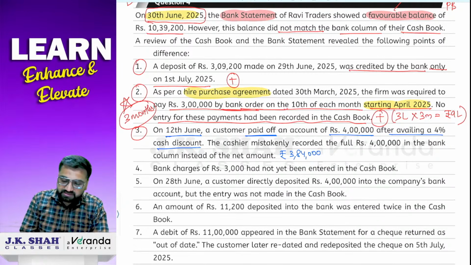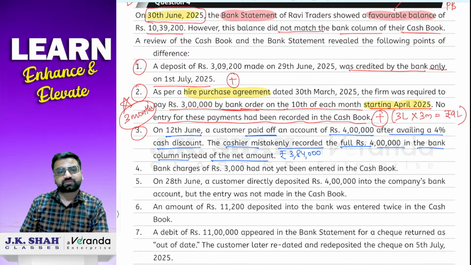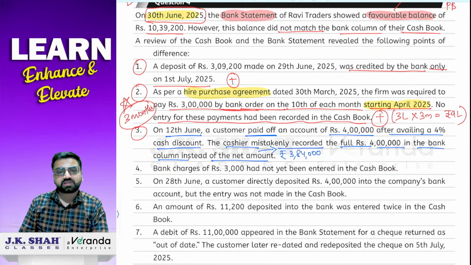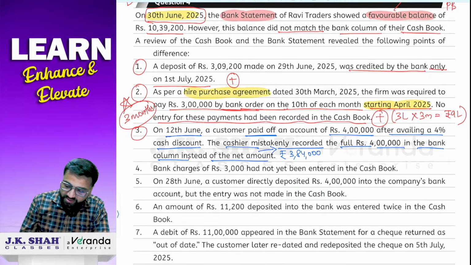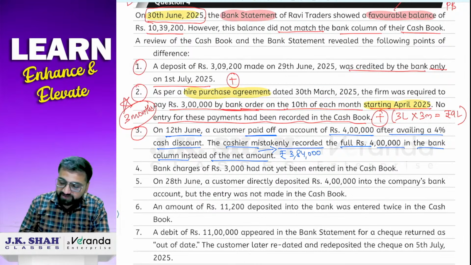Now what happened? The cashier mistakenly recorded the full 4 lakh in the bank column instead of the net amount. First of all, what is the net amount? The net amount is 3,84,000. And what did the cashier do? By the way, who made this mistake, the cash book or the passbook? Yes, very good. The error has been made in the cash book.